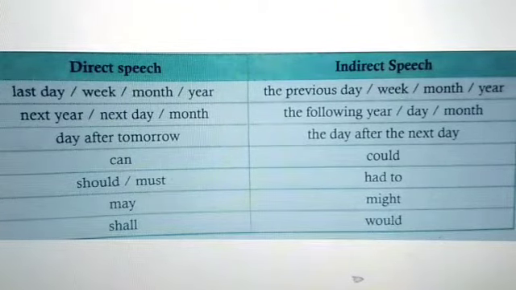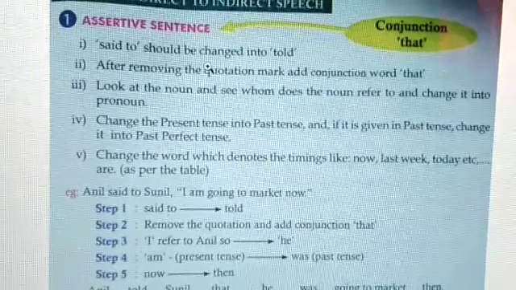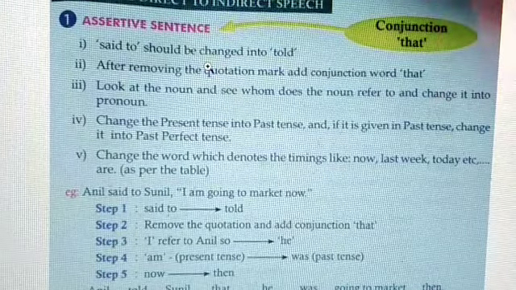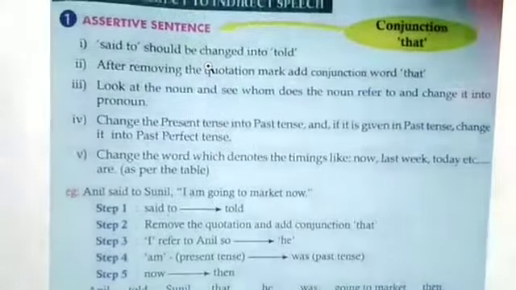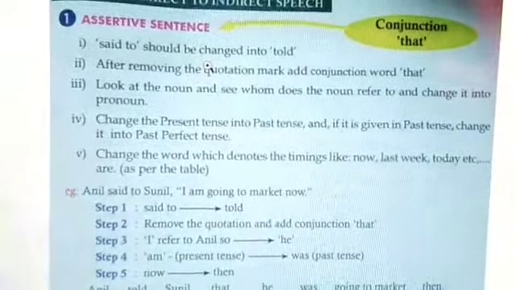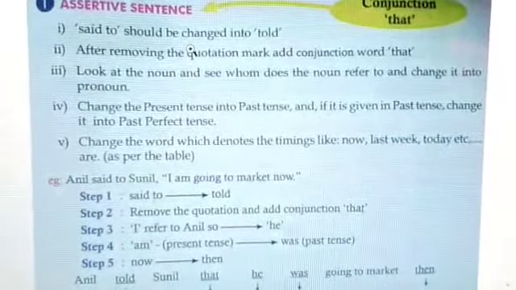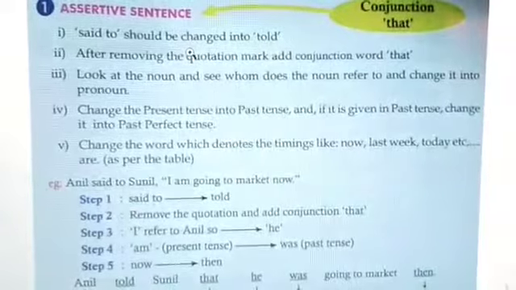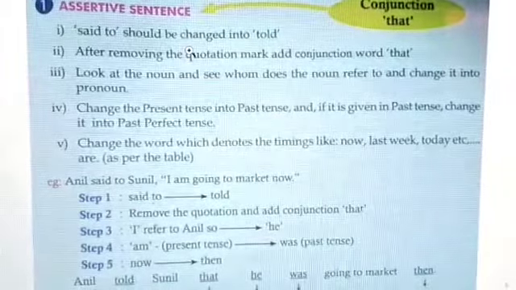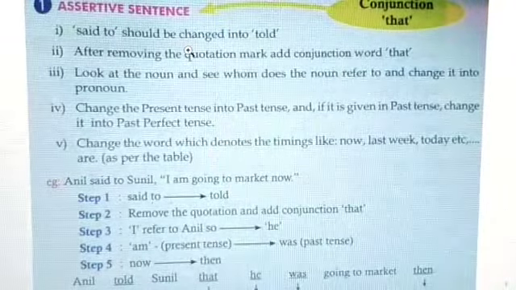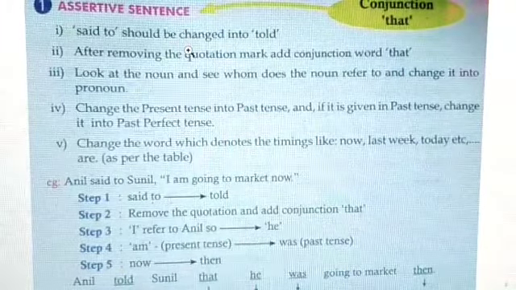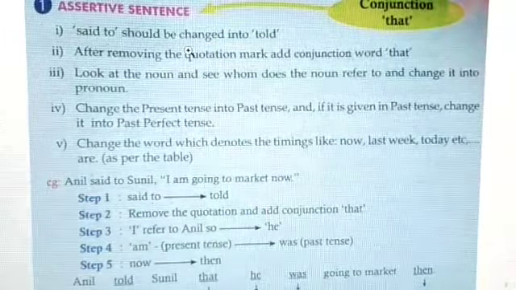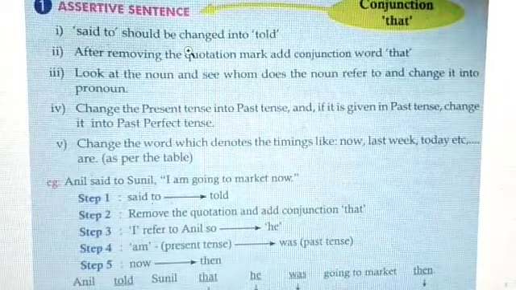It is conditional. Dear students, now we shall see changing direct to indirect speech. Okay, first, assertive sentence, that is declarative sentence or ordinary statement. The main conjunction is that only here. Okay, first point you see, said to should be changed into told. Second point, after removing the quotation mark, add the conjunction word that. Thirdly, look at the noun and see whom the noun refers to and change it into a pronoun.